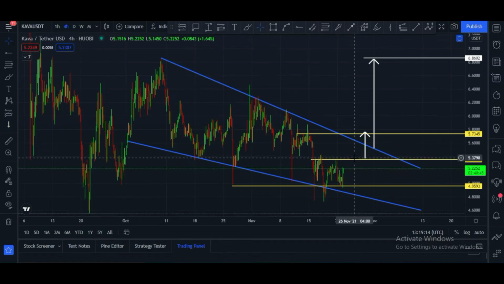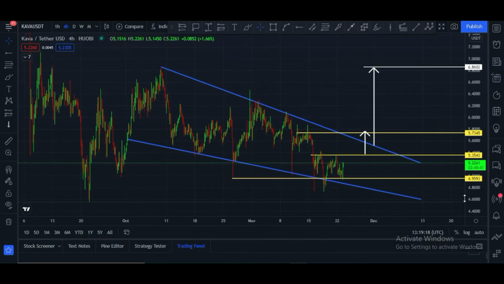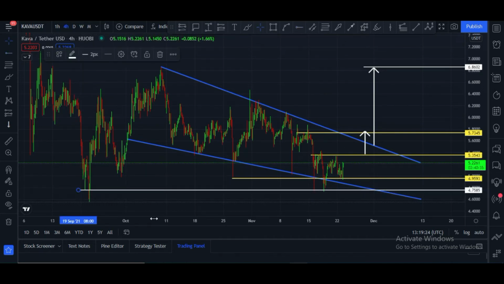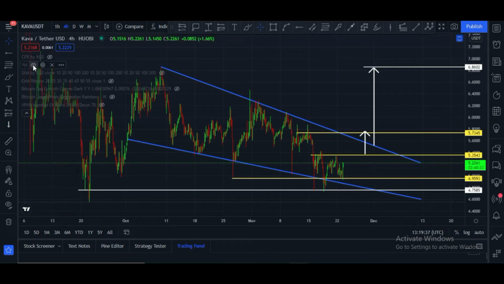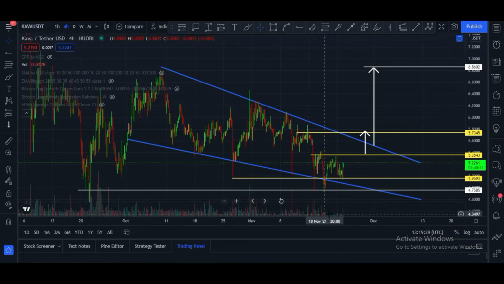But if it is rejected from this zone, there is a strong spot at $4.95. After that, a strong spot is at this zone too, and it is 4.75, 4.95. These are two major support zones. I think the price of Kava will go up and it will hit my targets very soon. Let me show you volume. There is a good volume in the Kava chart. That is a good sign.